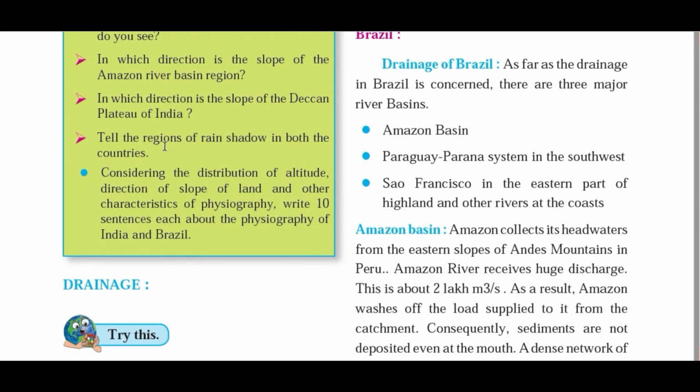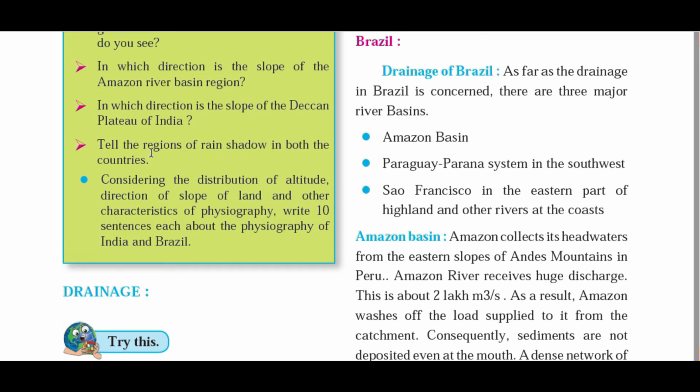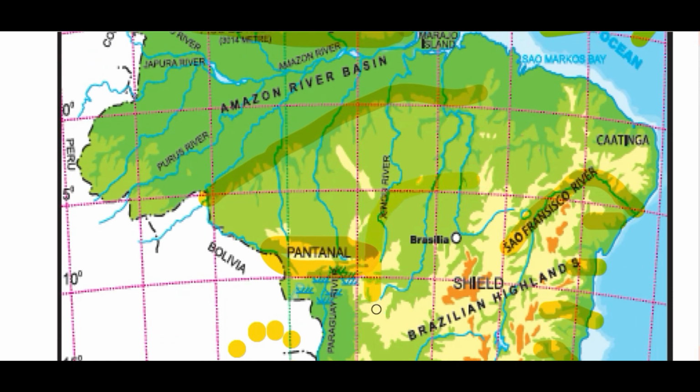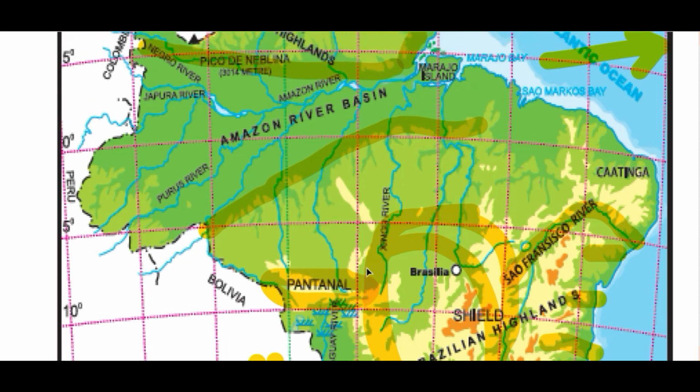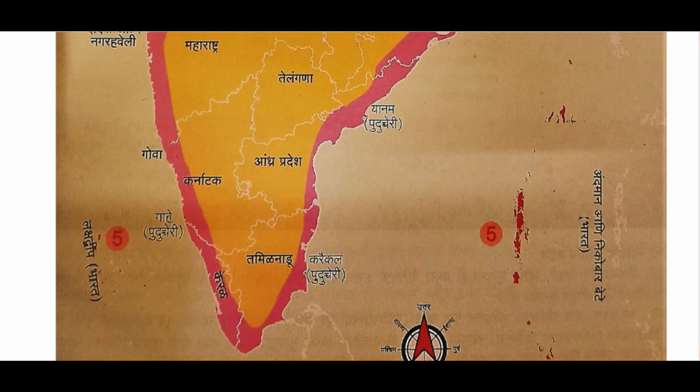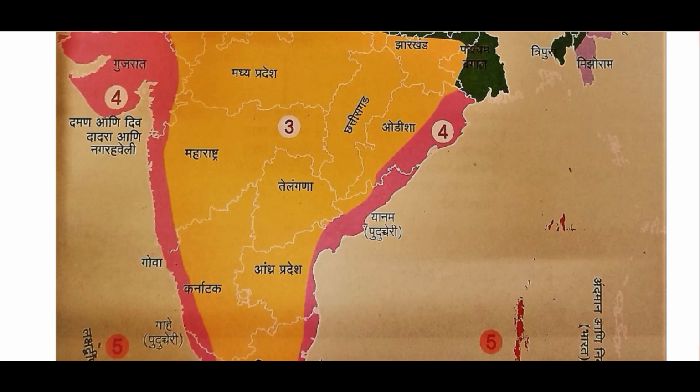Okay, tell the region of rain shadow in both the countries. If you consider the rain shadow region, then this part of Brazil, known as the Great Quadrilateral, the central part of Brazil, is a rain shadow region. And in the case of India, I have already told you the central peninsular India is a rain shadow region.